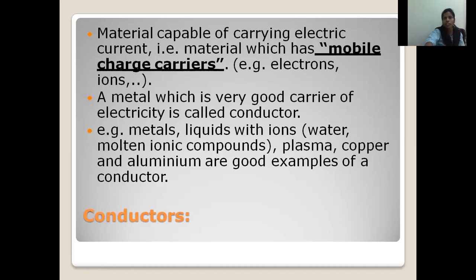Every metal except mercury, and all solutions which have ions, are good examples of conductors, because they have mobile charge carriers, either electrons or ions. So simply, what is meant by a conductor? The material which is able to pass electricity due to having mobile charge carriers.